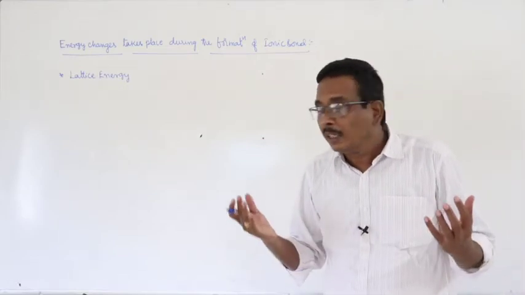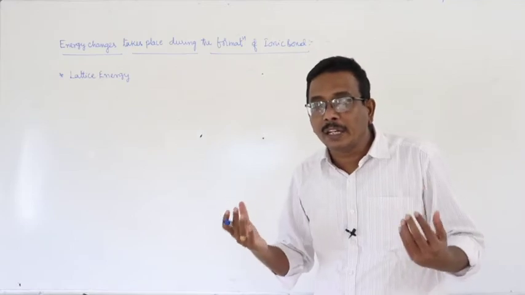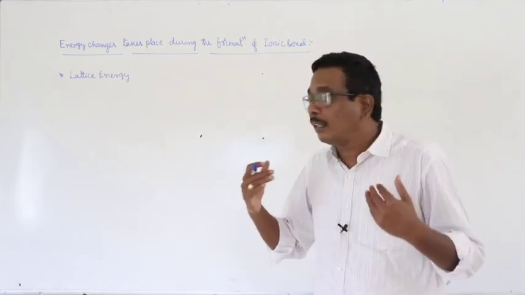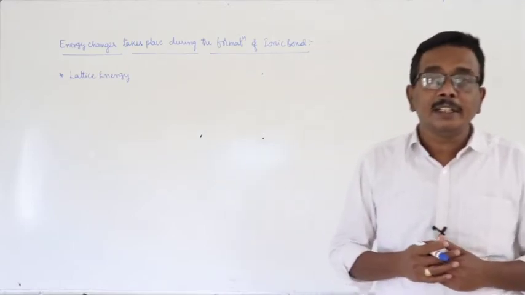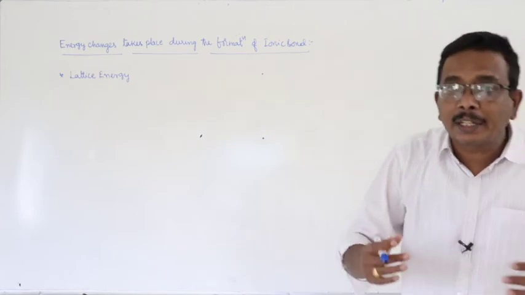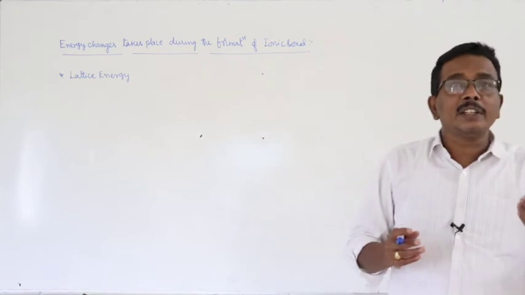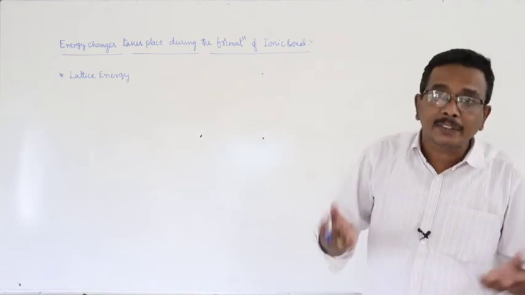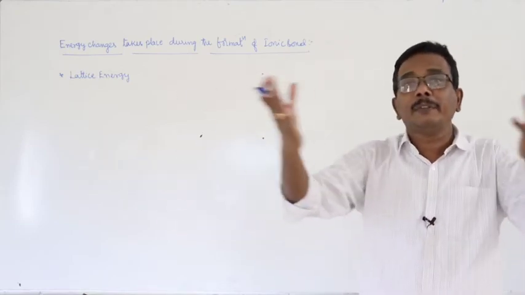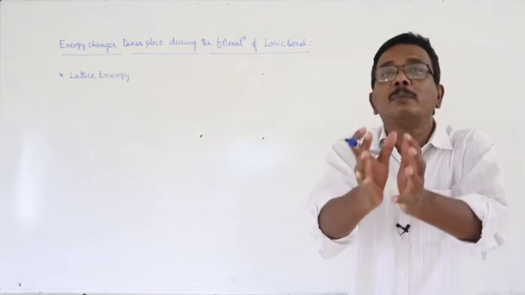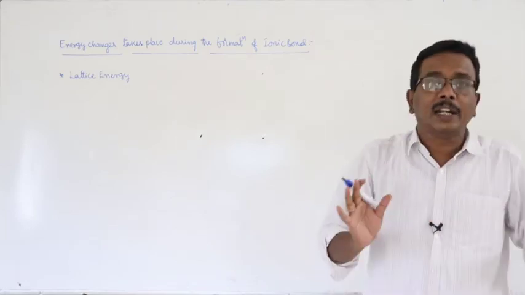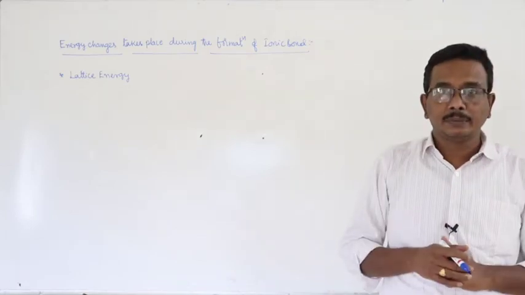What happens during the formation of ionic bond? And what about the lattice energy? The amount of energy liberated or released when two oppositely charged gaseous ions, particularly gaseous ions, are brought from infinity distance to form one mole of ionic crystal is known as lattice energy.